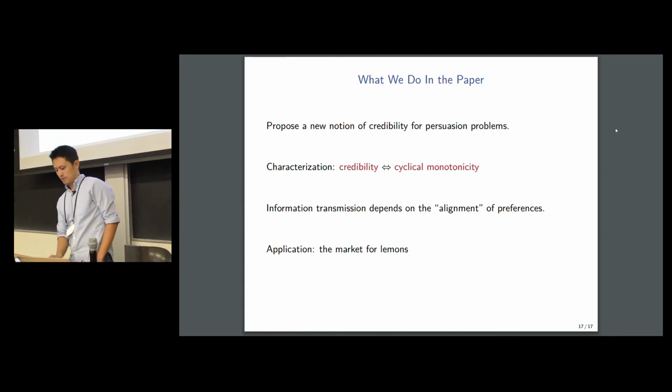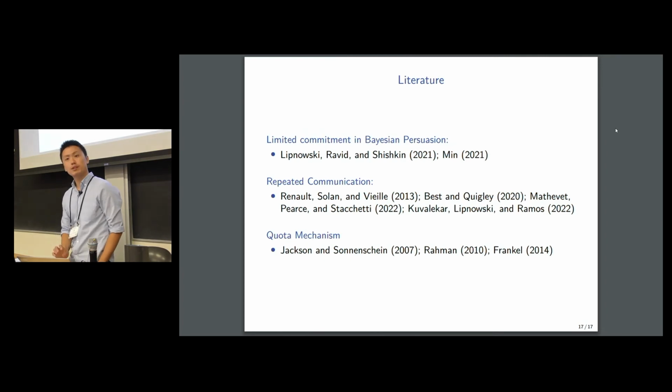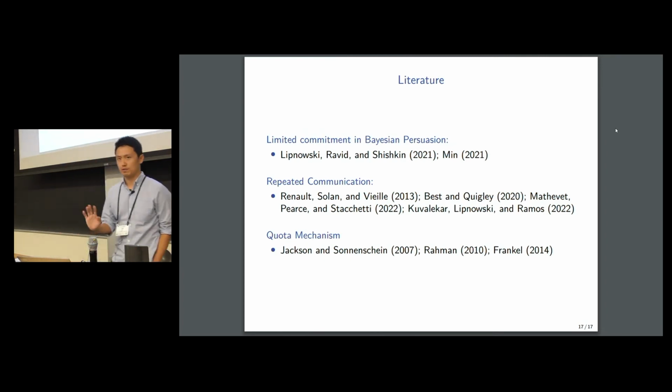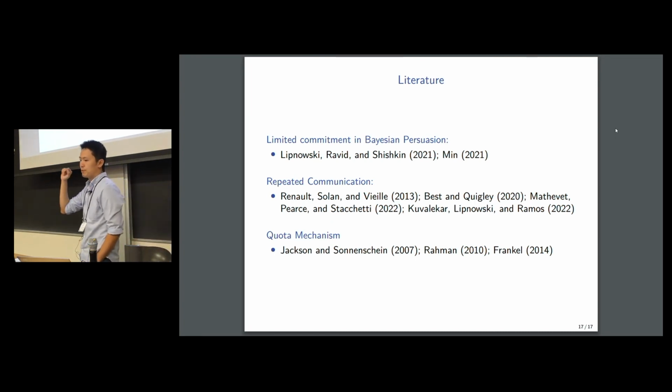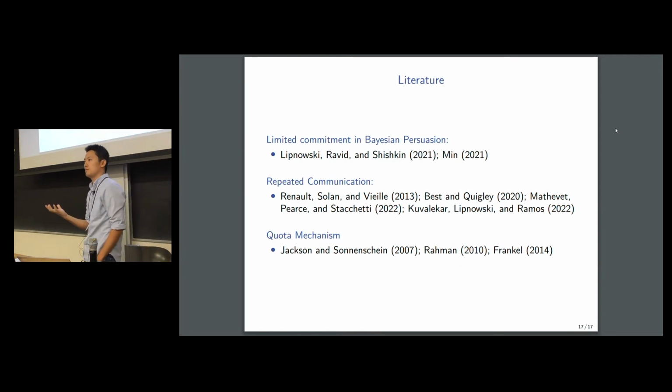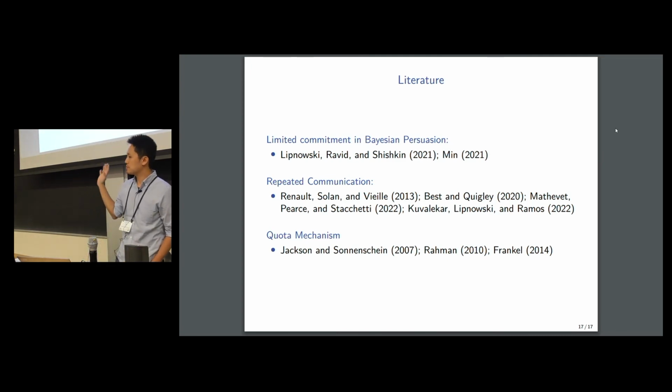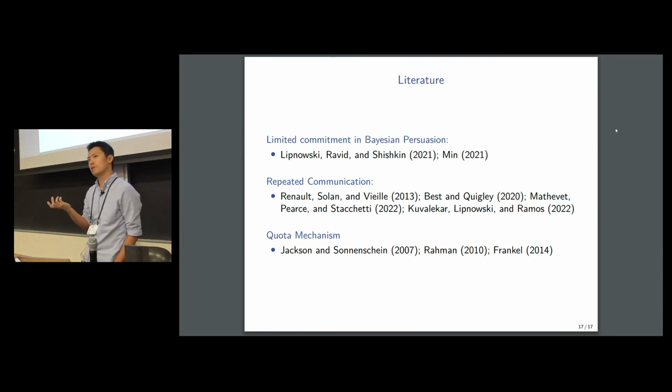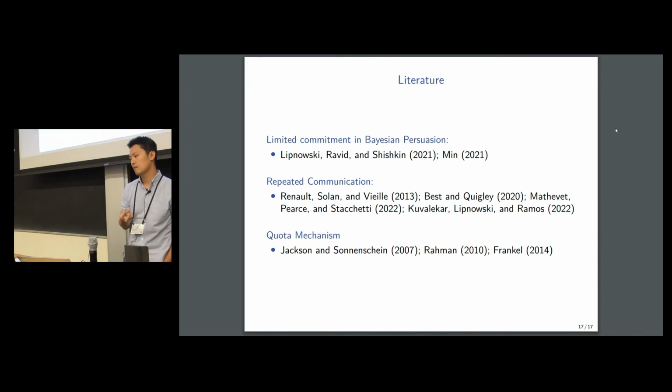So that's the paper. In terms of related literature, we're obviously not the first people to think about limited commitment in Bayesian persuasion. Both the paper by Lipnowski, Ravid, and Shishkin, and the paper by Min consider a different kind of limited commitment in Bayesian persuasion problems. Both of these papers consider a sender who can revise the messages from the information structure with an exogenous probability.